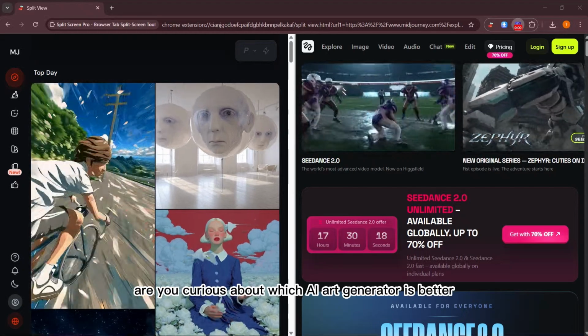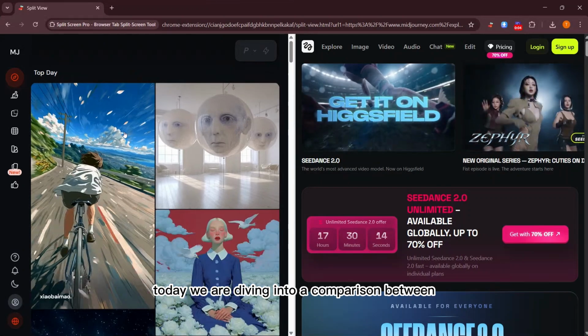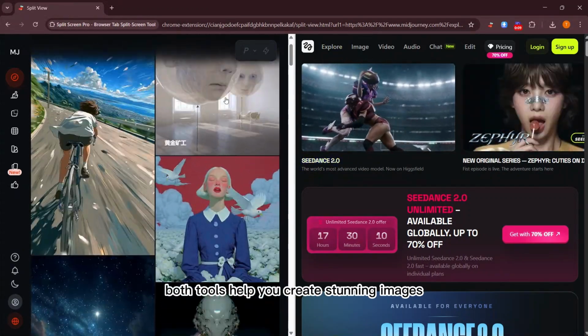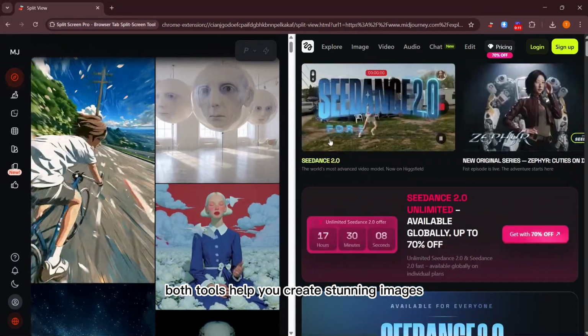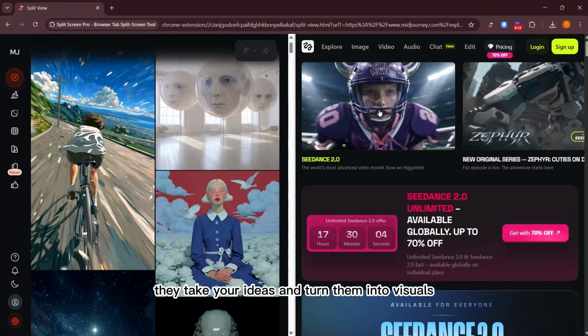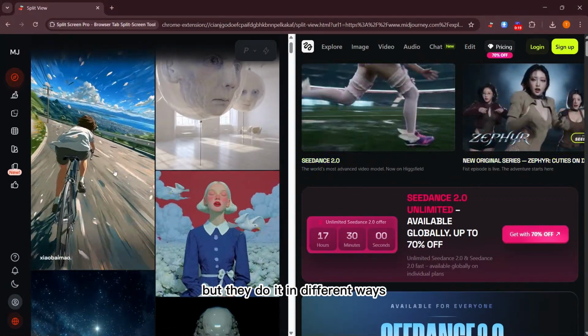Are you curious about which AI art generator is better? Today we are diving into a comparison between MidJourney and HiggsField. Both tools help you create stunning images using artificial intelligence. They take your ideas and turn them into visuals, but they do it in different ways.